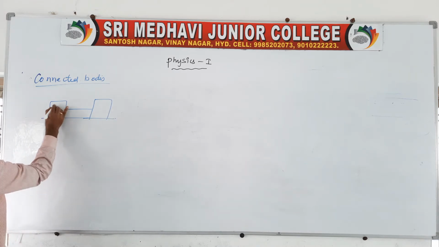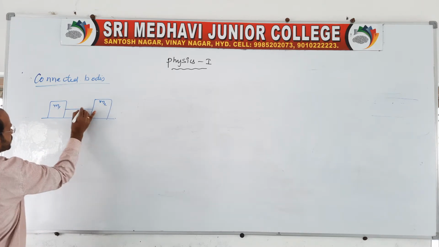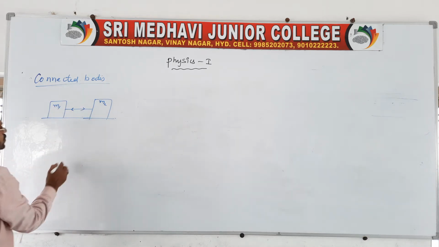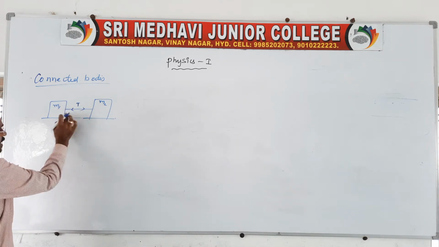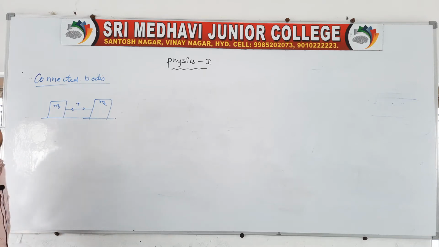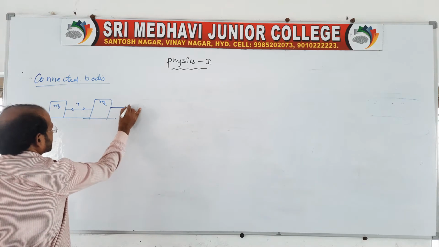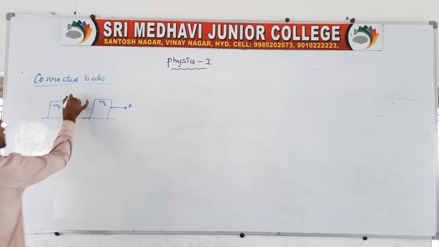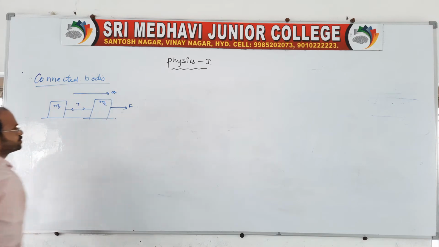So, which is placed on the surface, M1 and M2, connected like this, and you remember, the masses of the two bodies are given as M1 and M2, and there is a tension in the thread, because it is one thread, it is massless. That is why tension remains the same. And coming to the point, if a force F is applied on the M2 block like this, the blocks are accelerating with an acceleration A.